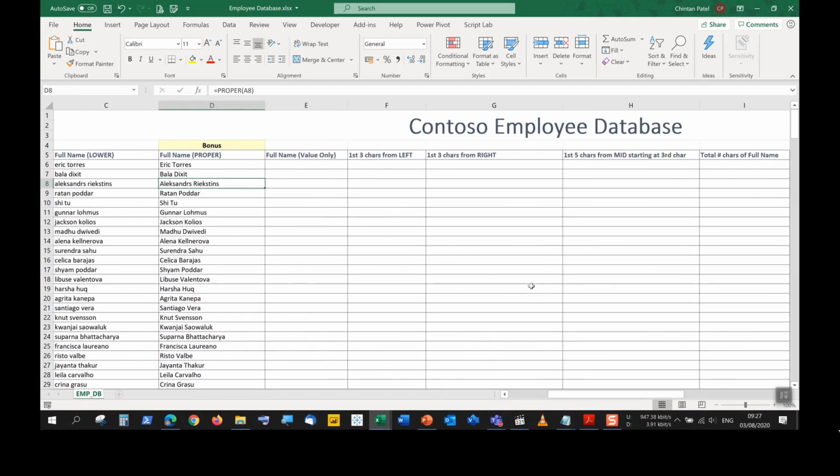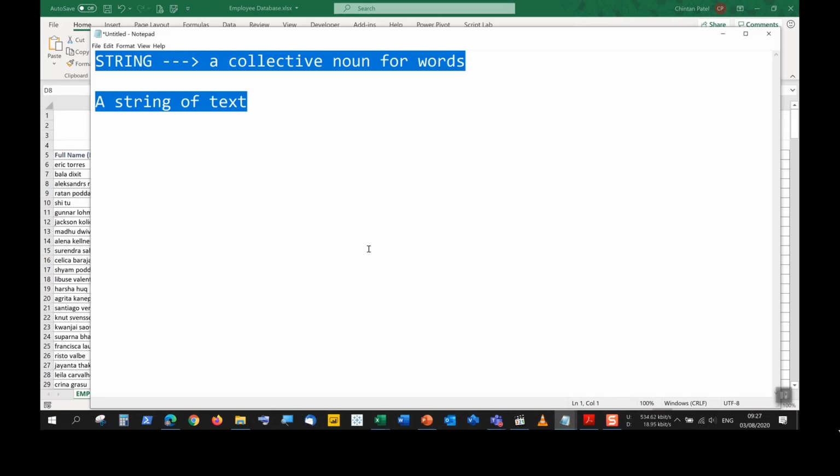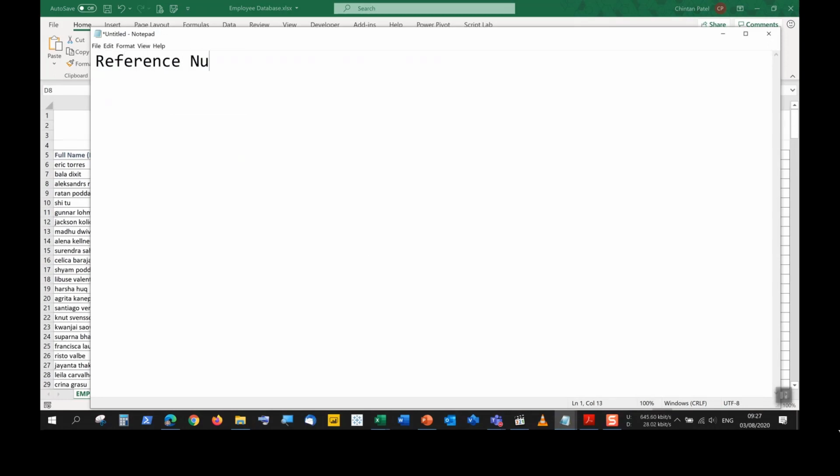So extraction techniques refer to taking out a certain number of characters, right? Maybe you want to create your own alphanumeric instance. So you want to create, let's say, a reference number, right? This reference number needs to have a certain number of letters, a certain number of numbers, and we want to extract certain letters out. So it could be the first 3 letters, it could be the last 3 letters, and then a certain number. So we want to use extraction techniques left, right, and mid to get that out.